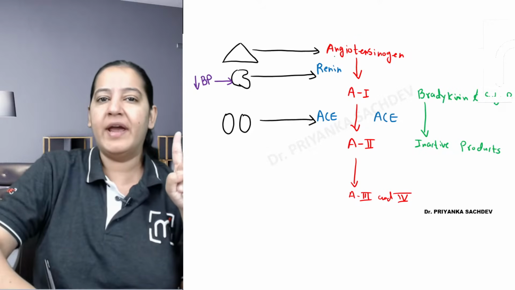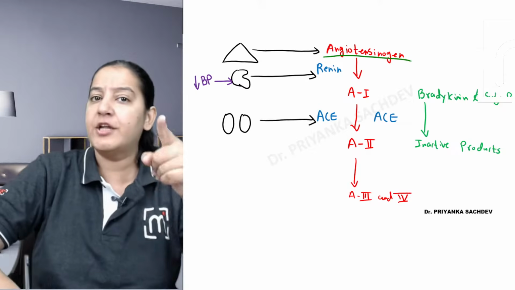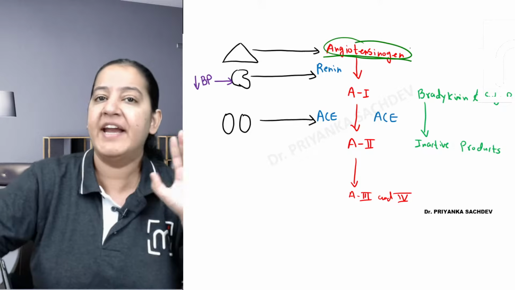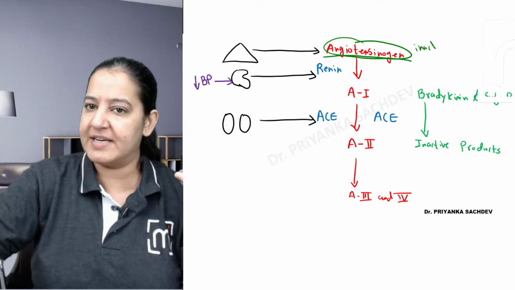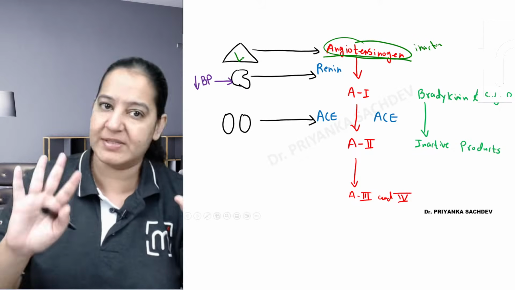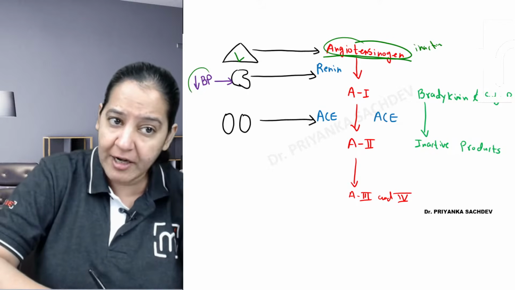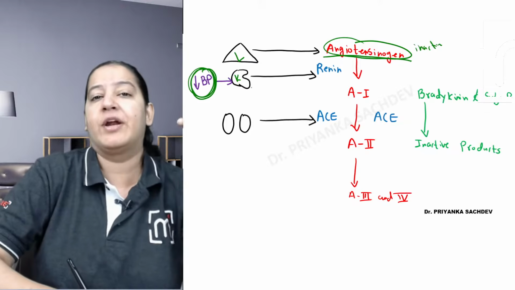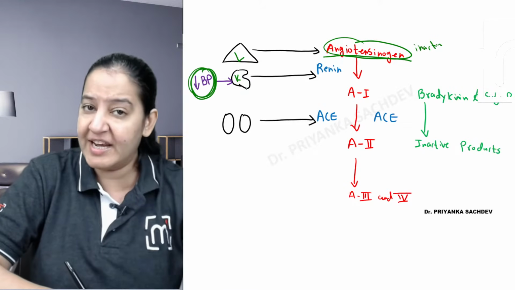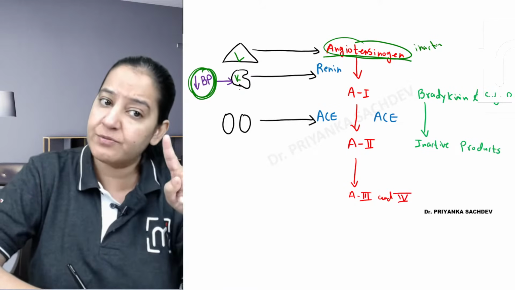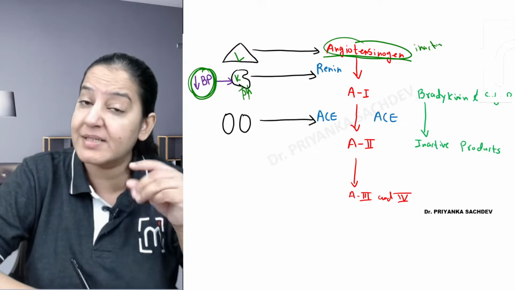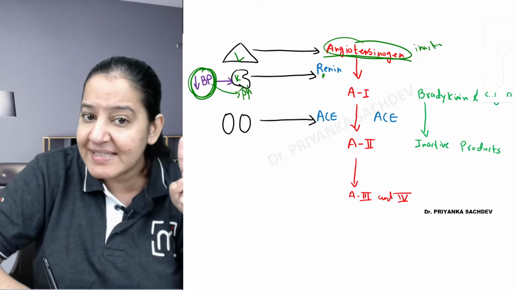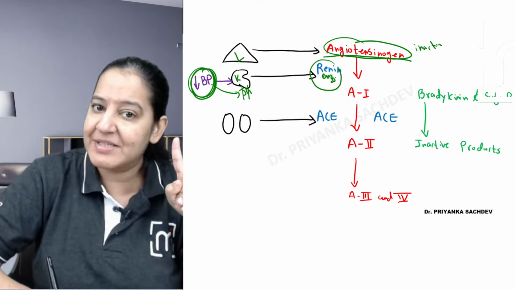I have told you, in all human beings' blood, you, me, everyone, if you test your blood, we all have angiotensinogen in our blood. It is an inactive protein, secreted by the liver in the blood. It is present in all of us. Whenever we have a fall in blood pressure for any reason, the kidney will get stimulated. Inside the kidney we have the nephron, in the nephron we have the glomerulus, and in the glomerulus we have JG cells, juxtaglomerular cells, that will get stimulated because of the fall in BP, and they will secrete an enzyme in the blood. The name of the enzyme is renin.